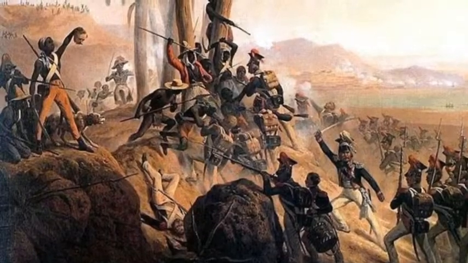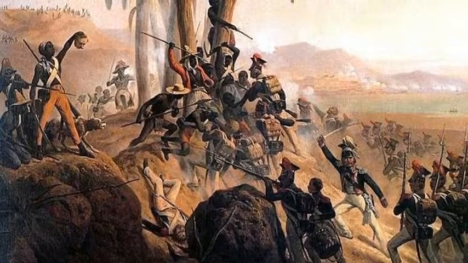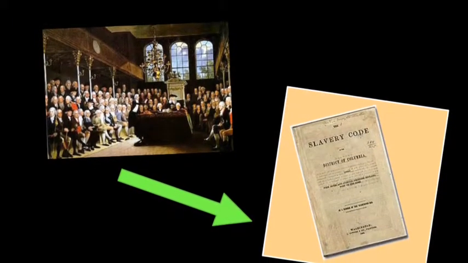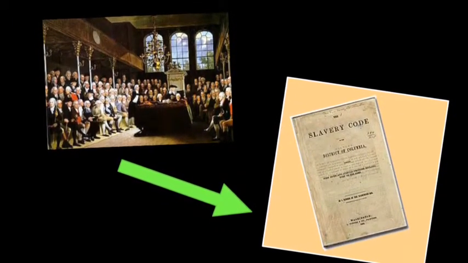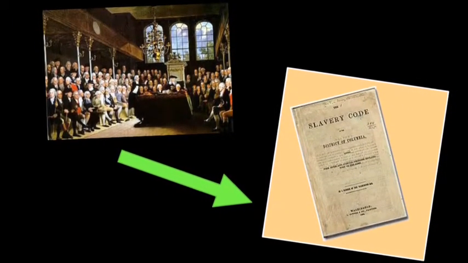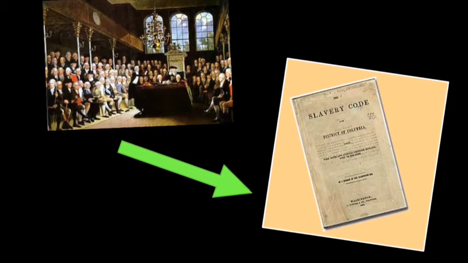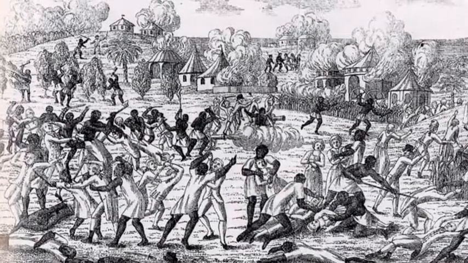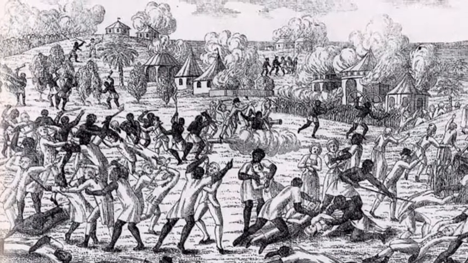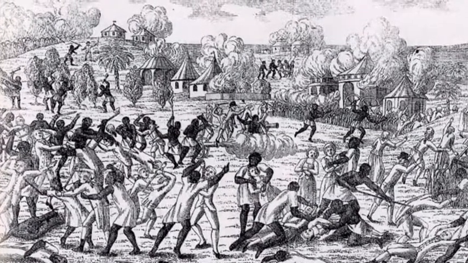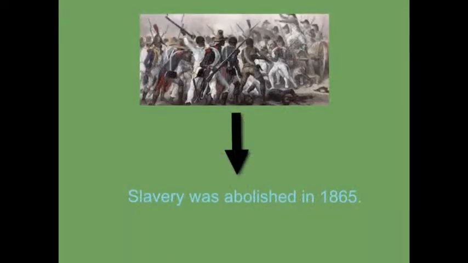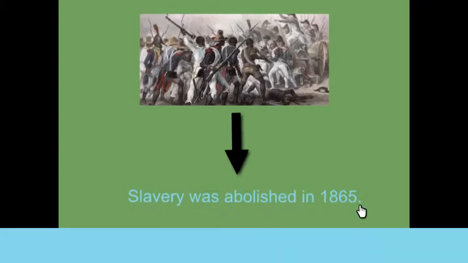Over time, the growing population of African slaves led revolts against the white planters. To prevent this, the colonies wrote up a set of slave codes that further restricted the freedom of slaves. But these codes didn't stop all conflicts. In 1739, an Angolan slave led a revolt in South Carolina and killed 20 whites before it ended. These revolts continued until slavery was abolished in 1865.